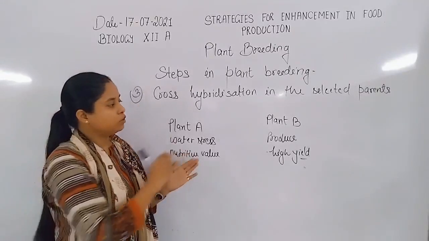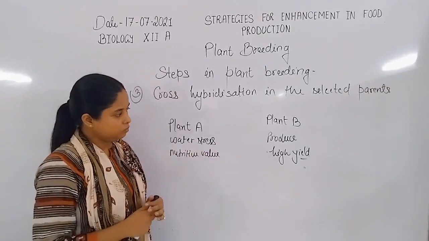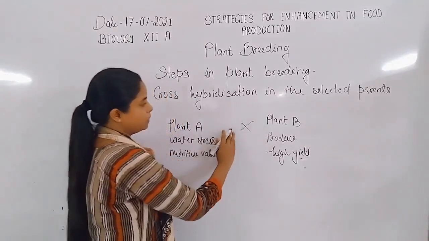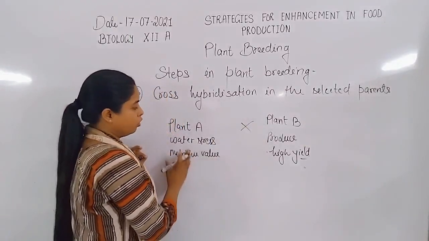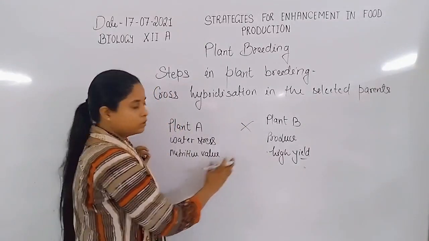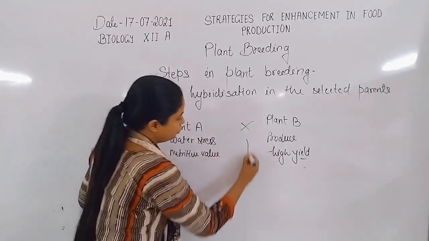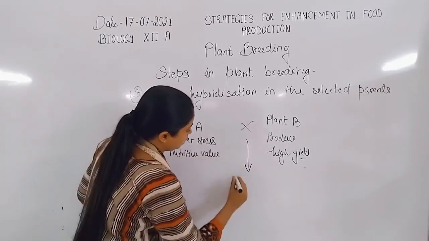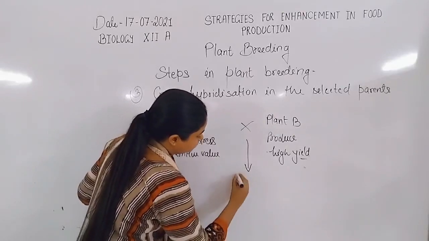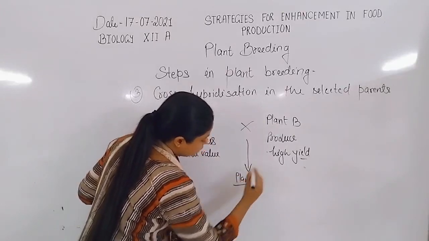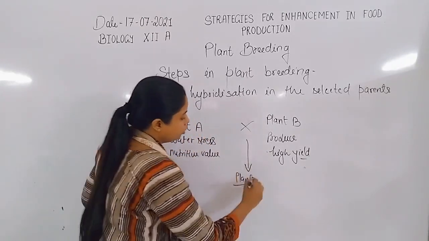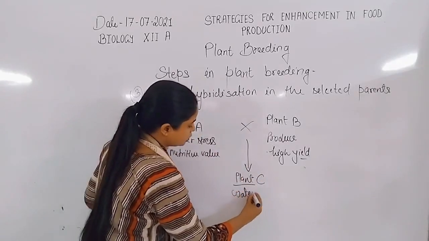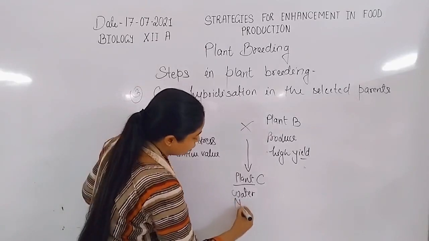For example, if the crossing between plant A and B takes place, there is mixing of two characteristics. The offspring which is formed by the crossing between plant A and B has both the characteristics. For example, the hybrid or plant breed which is formed by the hybridization between plant A and B is plant C, and they can tolerate the water stress like plant A. They have the nutritive value.